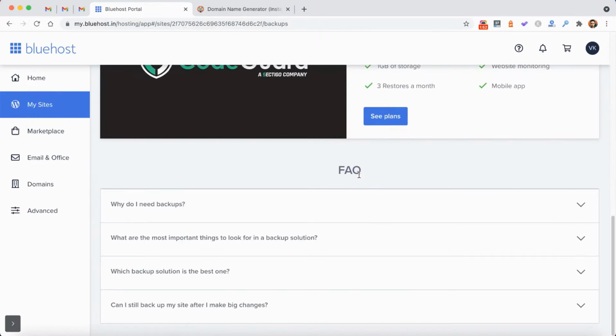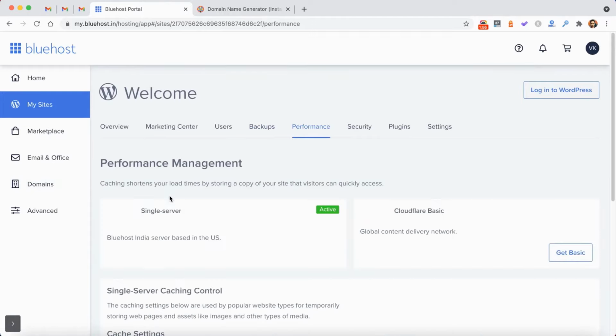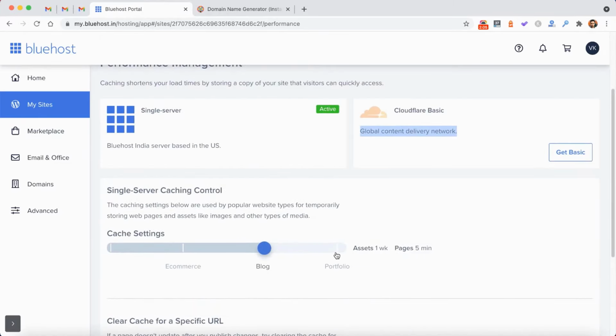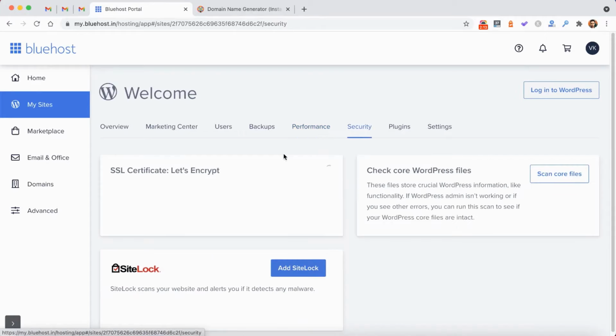You can also get a WordPress.com or CodeGuard plan. Then the performance. Here you can do the advanced performance configuration for your website. You can check the cache settings. You can also clear cache for a specific URL right here, and a lot more.